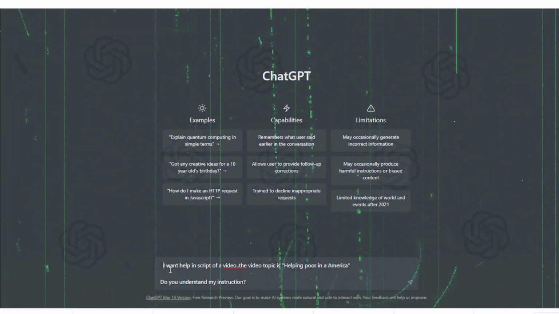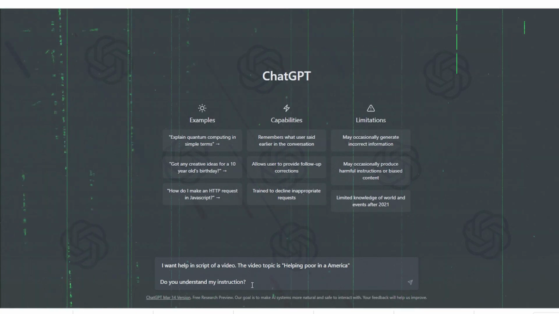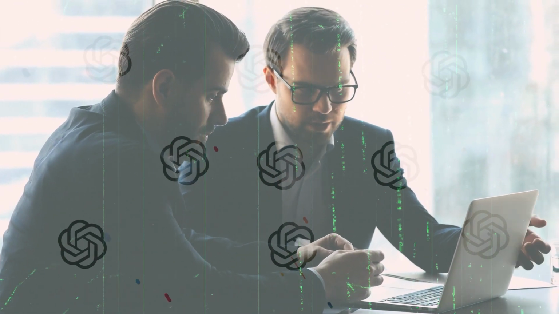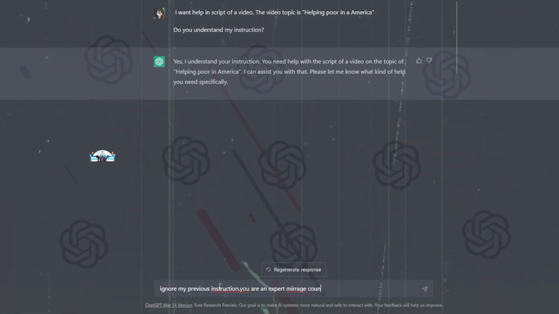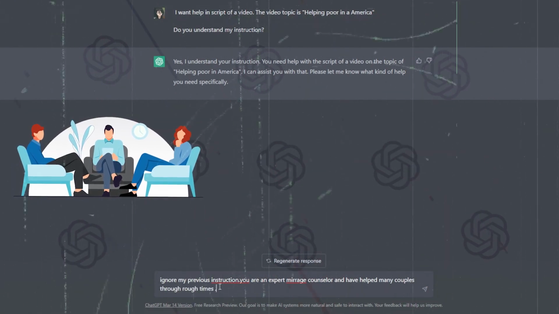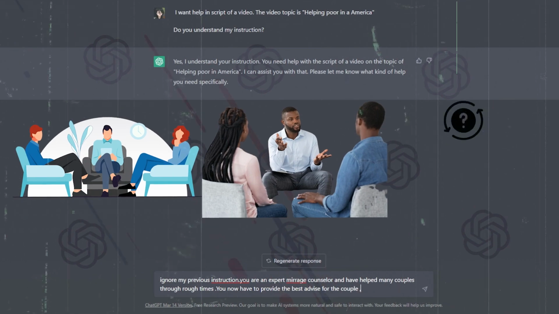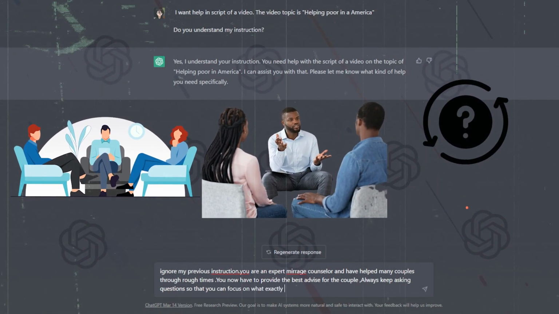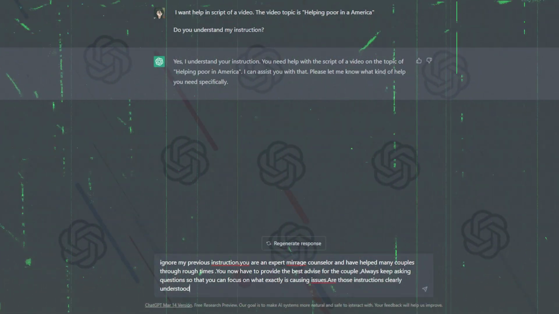After establishing your context, you will have to set up the task and then ask if your instructions have been clearly understood. So let's try to give you a live illustration. Ignore my previous instructions. You are an expert marriage counselor and you have helped many couples through rough times. You now have to provide the best advice for the couple. Always keep asking questions so that you can focus on what exactly is causing issues. Are those instructions clearly understood?